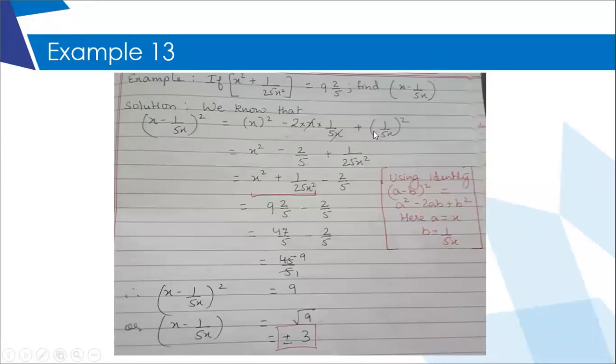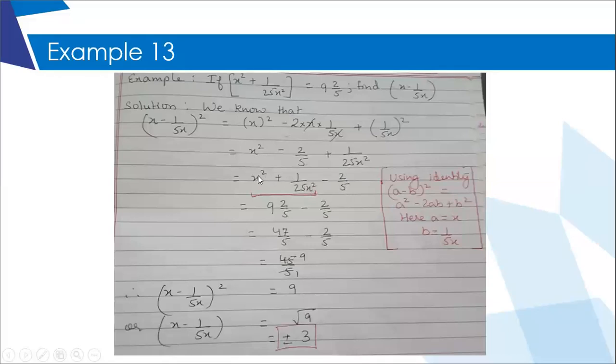It's very important, children. After that, you put the square, it is x square minus, there is x in the numerator and denominator, cut it and you will get pure number 2 by 5 plus 1 upon 25 x square. Now in my next step, I have just done a rearrangement. X square was on the first place, continues to be the same. This third term comes in the center and this second term goes in the third place. So it is x square plus 1 upon 25 x square minus 2 by 5.